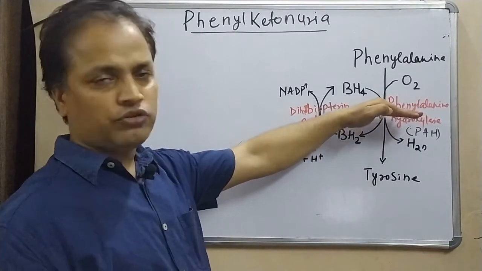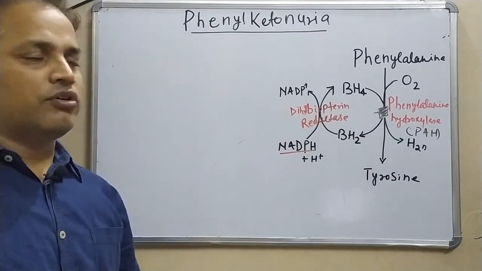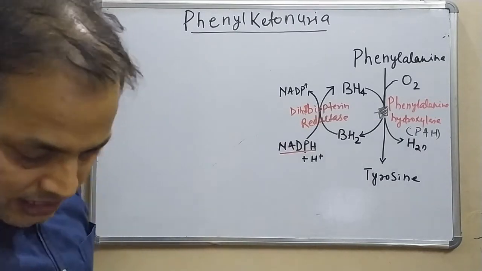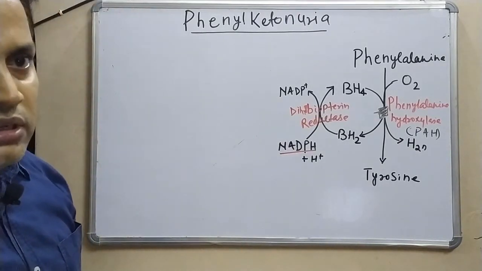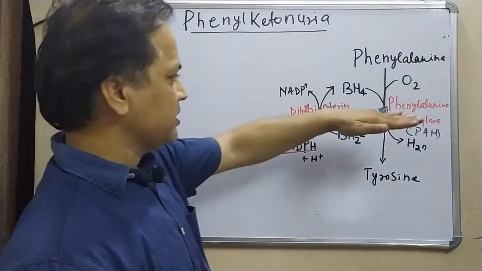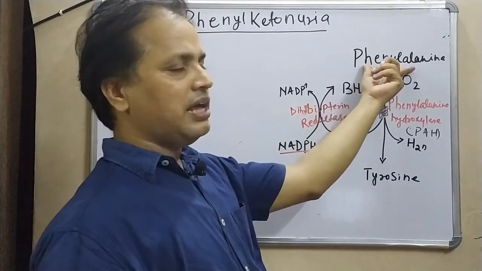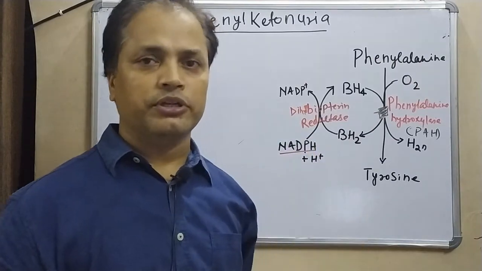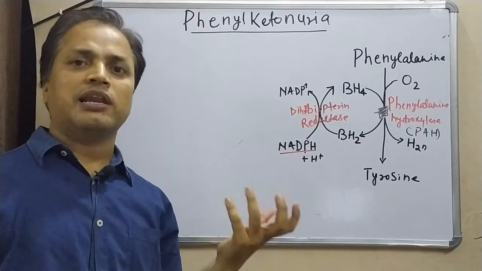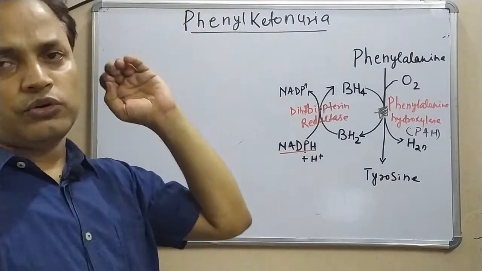We don't have this enzyme, PAH, phenylalanine hydroxylase, or it is defective. The gene for PAH is absent or mutated, so this reaction is not going to happen. Then phenylalanine will not be converted into tyrosine, and phenylalanine is going to accumulate in our body. That is phenylketonuria.